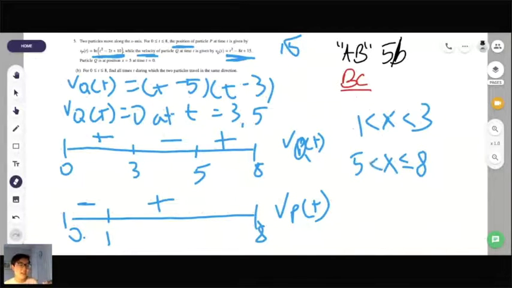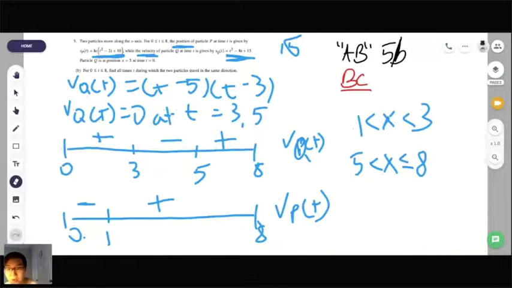So it'd be 1 less than x less than 3, 5 less than x less than or equal to 8. All right, and so then it does say, technically I don't think this would be enough. I think you would also have to add a statement. I'm not going to type it out for time purposes, but I would say something along the lines of both particles move in the same direction for 1 less than t less than 3 and 5 less than t less than or equal to 8, since v_P(t), equal to x prime P(t), and v_Q(t) have the same sign on those intervals. So they both have a positive velocity, and thus they are traveling in the same direction.